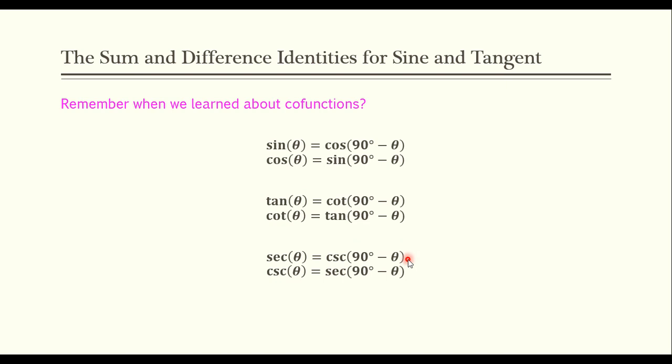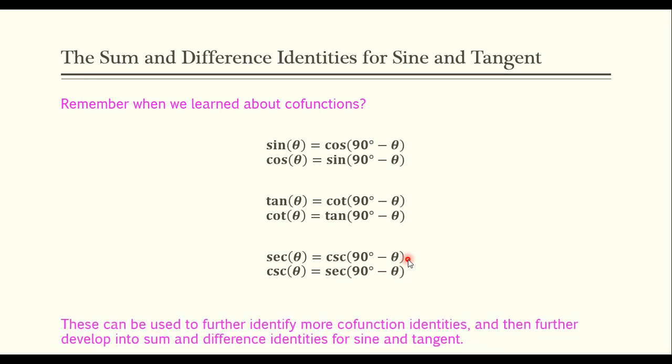We figured all these out, and today we're going to circle back to a few of them because we're going to use them to identify cofunction identities. Not anything really crazy. We're going to use them in radians instead of degrees, and use that to establish the sum and difference identities for sine and tangent. Specifically, we'll use the sine and cosine cofunctions to develop sine and tangent.